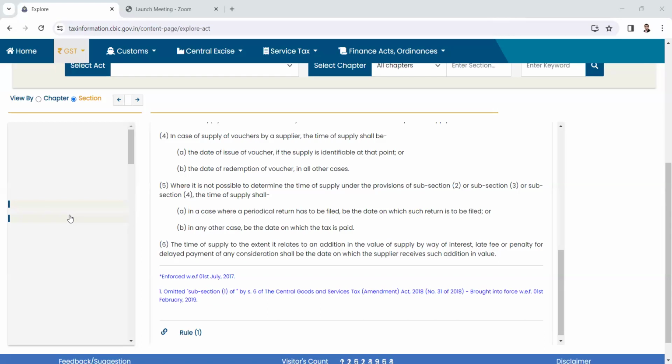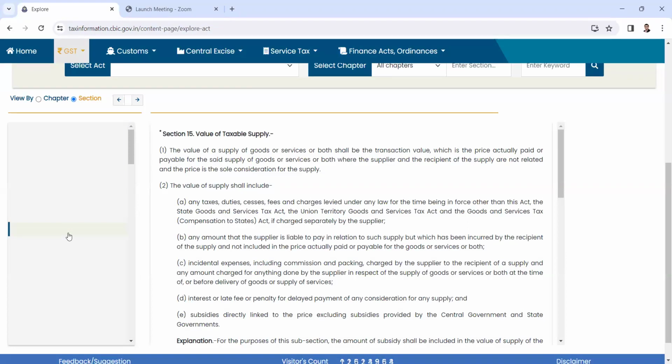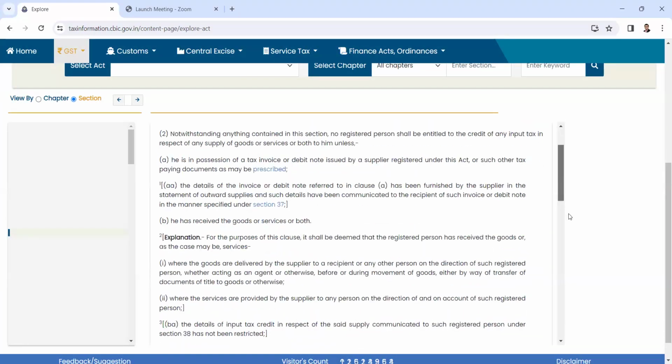Take for instance the example that we are discussing. January 2022, the original invoice. January 2023, the debit note. Had we continued with the older provision of having a link between the debit note and the invoice, then what would have happened? The January 2023 debit note would have become ineligible to be taken as ITC, because the original invoice pertains to the earlier financial year. Though the debit note does not pertain to the earlier financial year, it is considered to be pertaining to this current financial year. The allowance of ITC has been given by way of amending this 16.4.